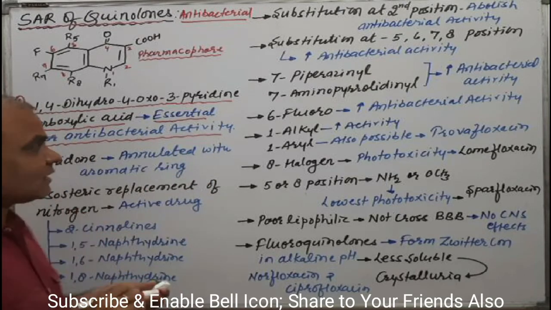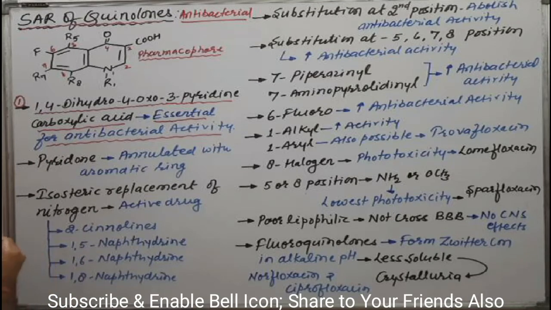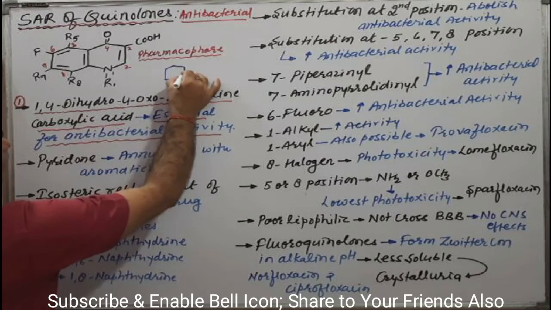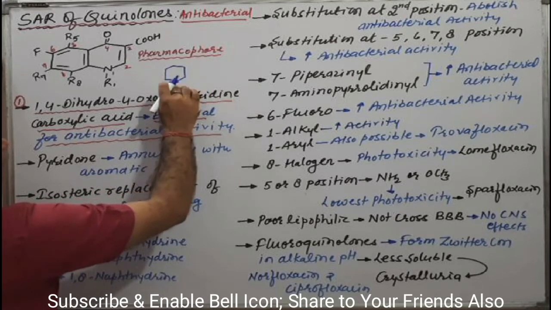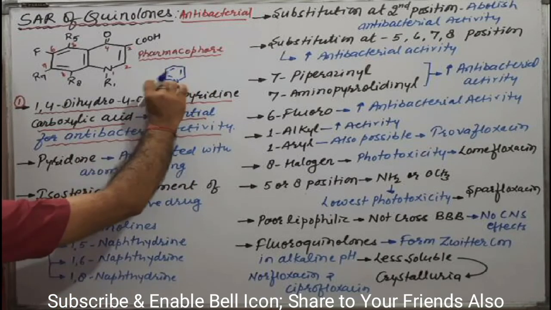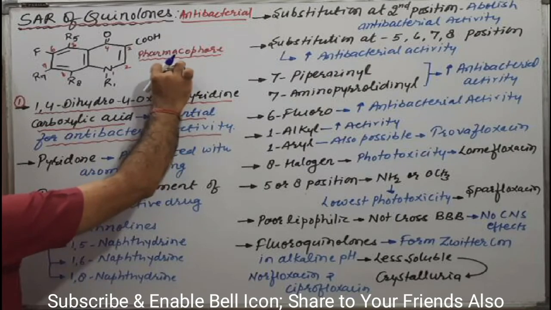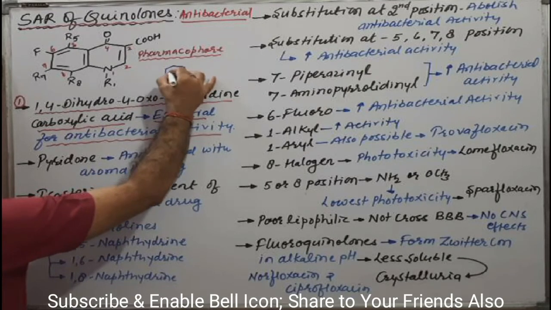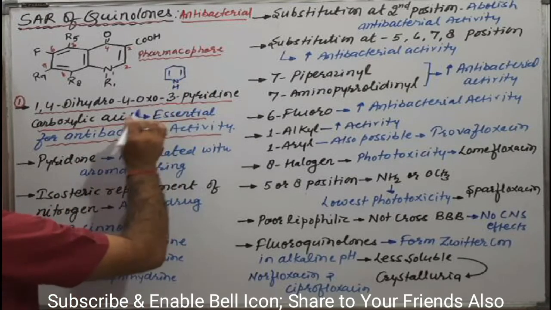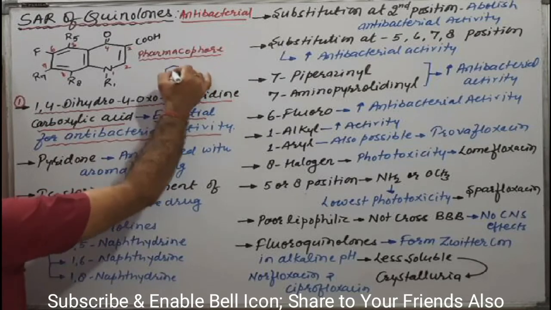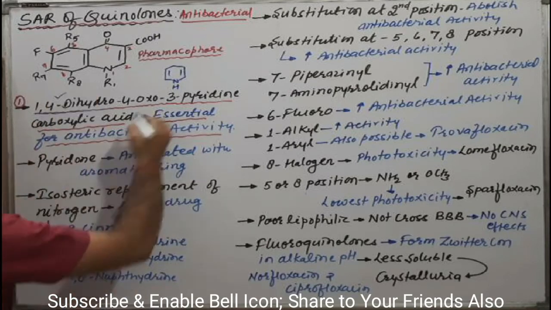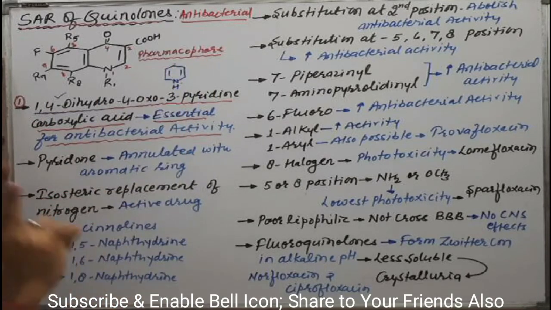What is this basically? Try to understand. Suppose this one is our pyridine ring system. If pyridine is saturated at the 1,4 position, then it will be like this form, and nitrogen has a hydrogen. Clear? At the same time, the 1 and 4th positions are saturated, that is 1,4-dihydro. The first position and 4th position are saturated.